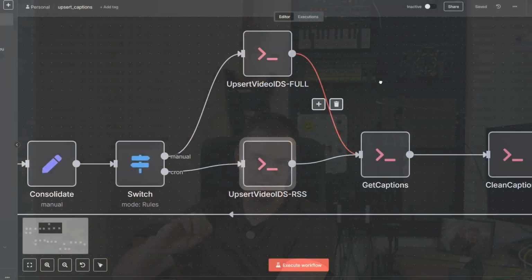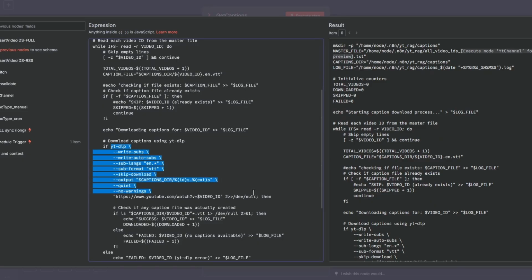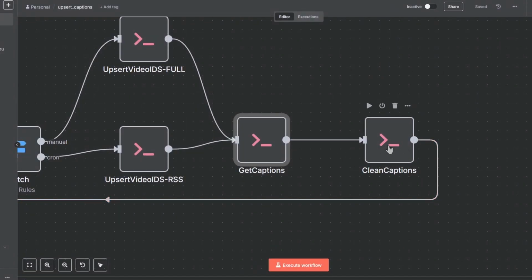So my idea was, okay, the first time you run this workflow, you will trigger it manually. It will take many hours if there are many videos, but it will get all of them, right? Because it's using yt-dlp. And then the other times it will just use the RSS feed. This is just to get the video IDs, right? The first step. Then for each video ID, we have to get the captions, and this again is done via yt-dlp. We have some cleaning of the captions, and then we write all the state to files.